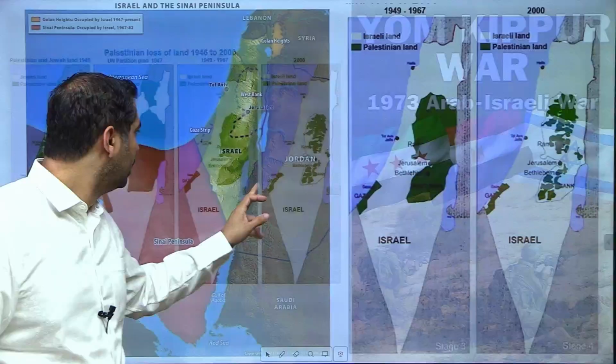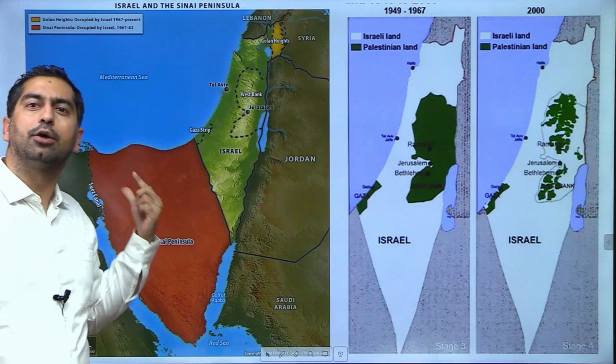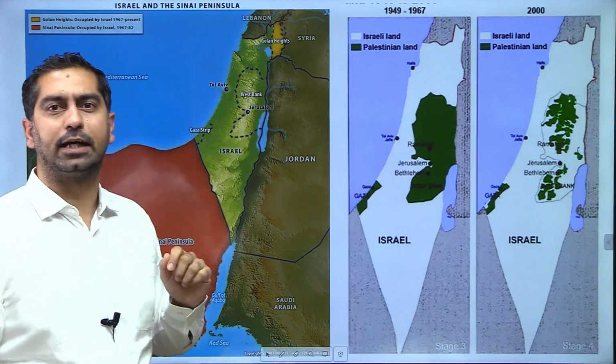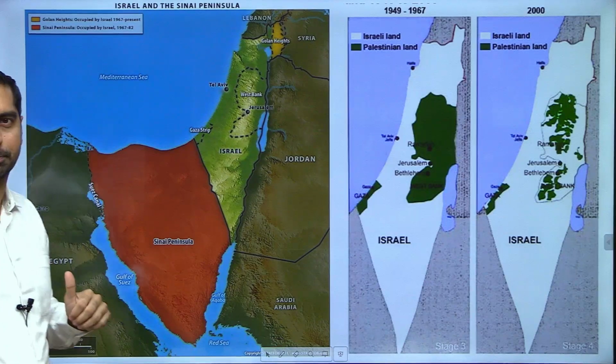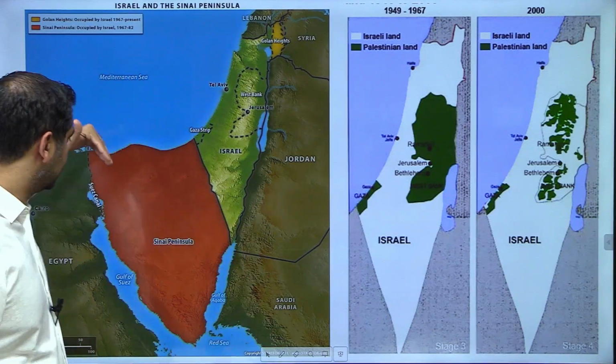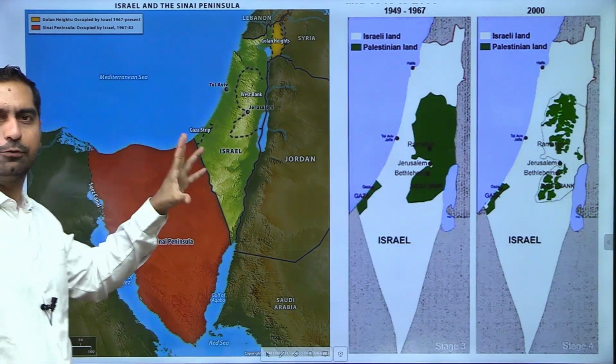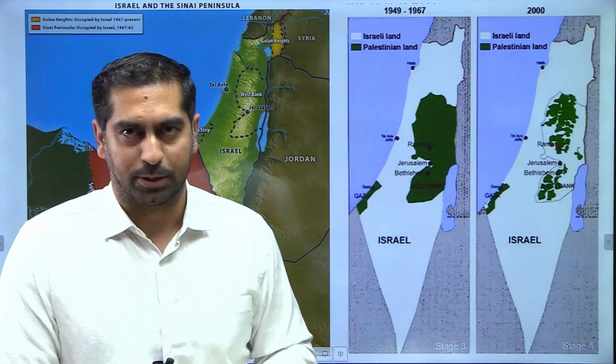And that deal, the Camp David Accord, was brokered by the United States. The US president at that point of time was Jimmy Carter. So that was 1979, the Egypt-Israel Peace Accord. Under this accord, we saw this Sinai Peninsula, which had been occupied by Israel in the 1967 six-day war, was given back to Egypt. So we want peace. We are returning this Sinai Peninsula back to you, but we now want peaceful relations to be established.